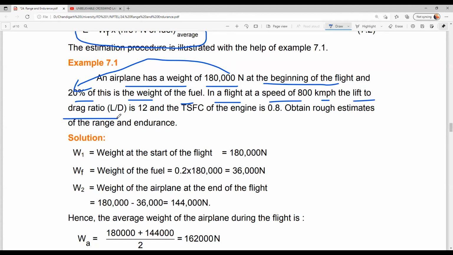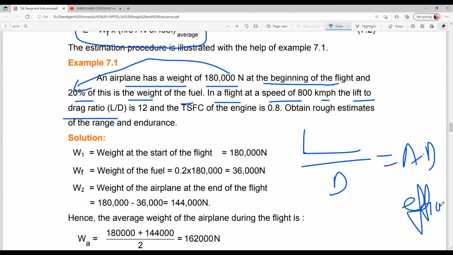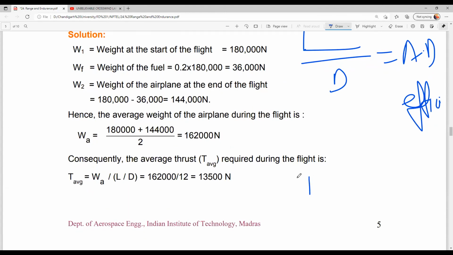L by D is also called aerodynamic efficiency. So remember that, aerodynamic efficiency. And the thrust specific fuel consumption of the engine is given.